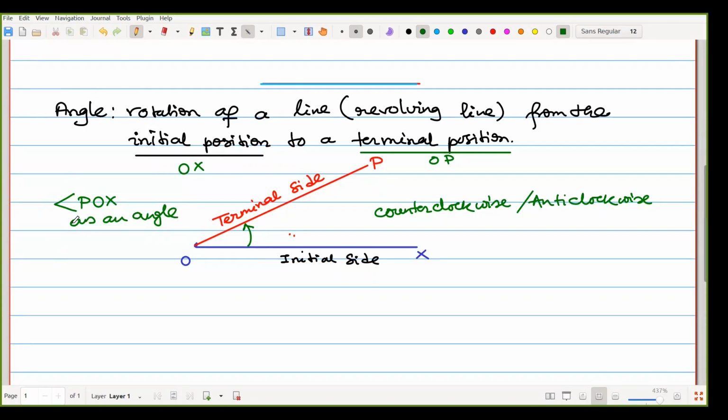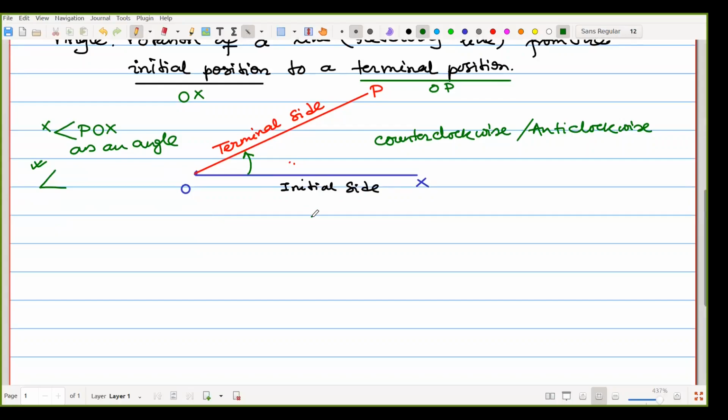That notation may be arrow-wise or sometimes angle-wise, but most used is the angle-wise. Next one, convention of the signs of angles. At that moment we have denoted OX to OP, or XOP, as an angle. So what should be the signs of the angles?